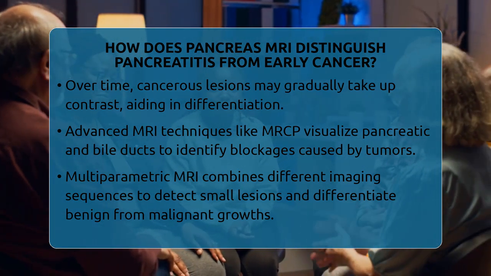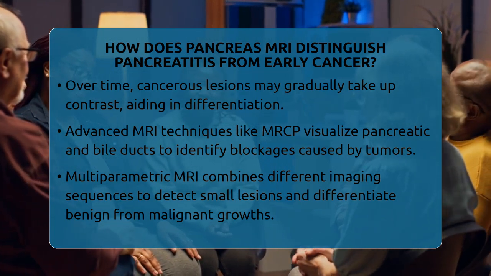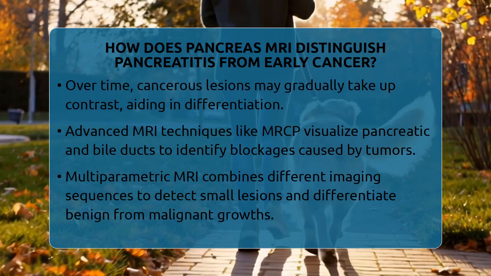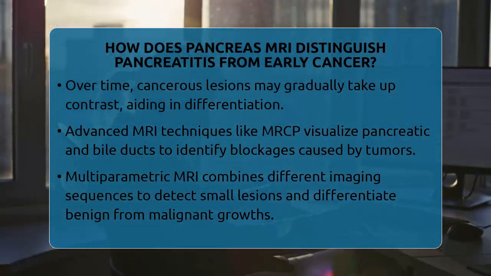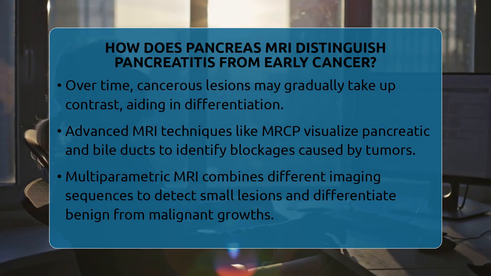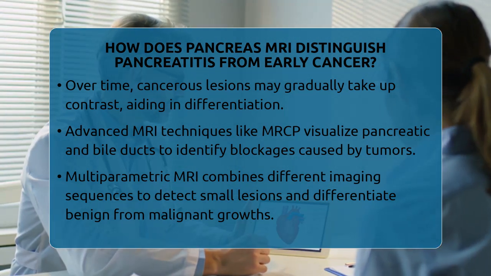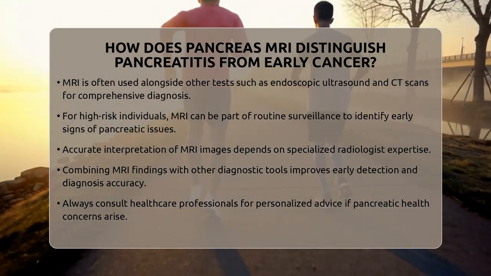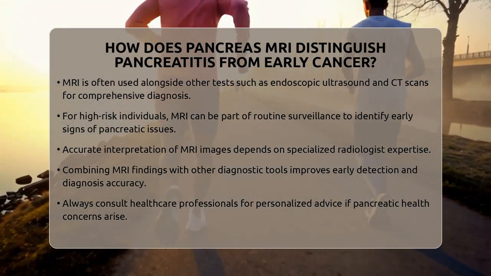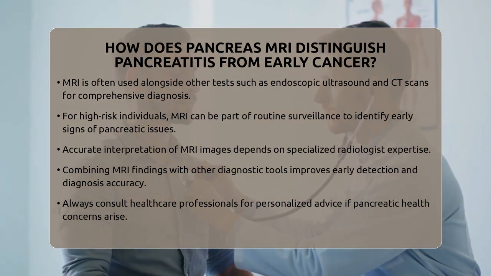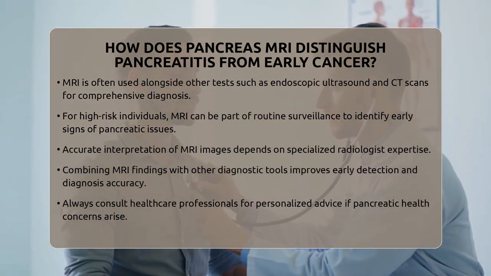In clinical practice, MRI is often used with other tests like endoscopic ultrasound and computed tomography scans. For people at high risk of pancreatic cancer, MRI can be part of regular surveillance to catch early signs before symptoms appear. While MRI provides valuable clues, interpreting these images requires specialized expertise. Sometimes, a second opinion from a radiologist experienced in pancreatic imaging can make a big difference.